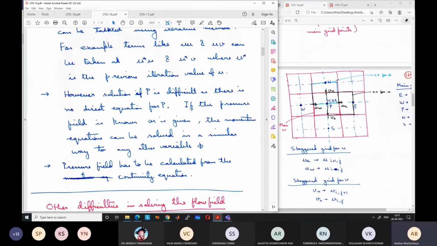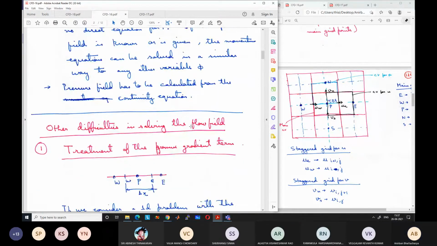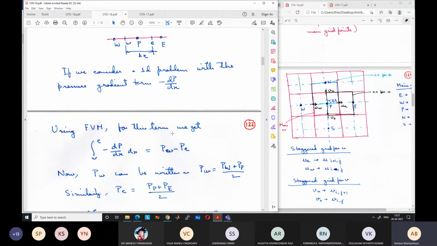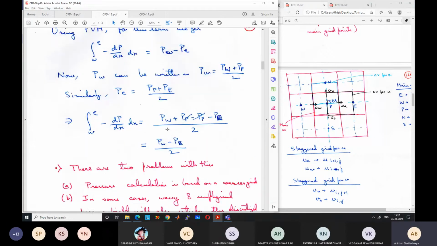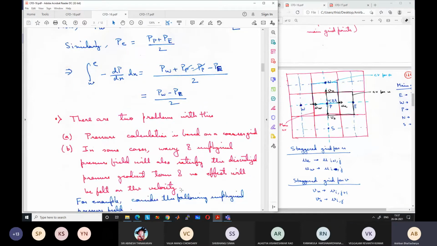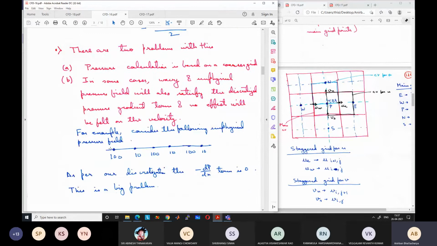We also noted a few other difficulties. One was that if we use the normal control volumes, the pressure gradient term dp/dx was giving us unrealistic values. It was not taking the grid point value itself, it was taking the neighboring values, and as a result, if we had fluctuations like this, where the grid point value was different and the neighboring values were totally different, the pressure gradient term calculated by our scheme will result in a value of 0, although it is clear from the figure that there is a huge pressure gradient. So it was giving us wrong information.